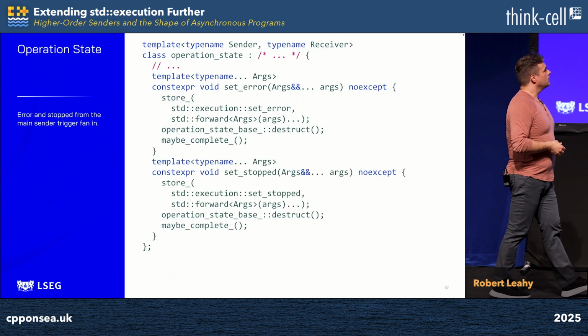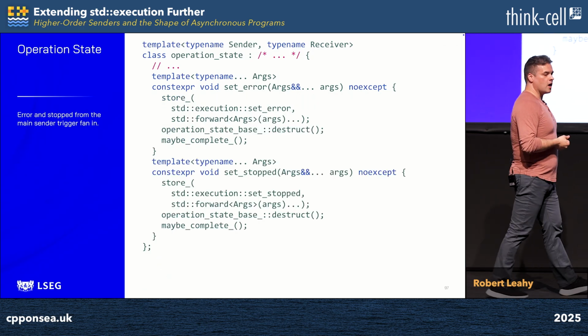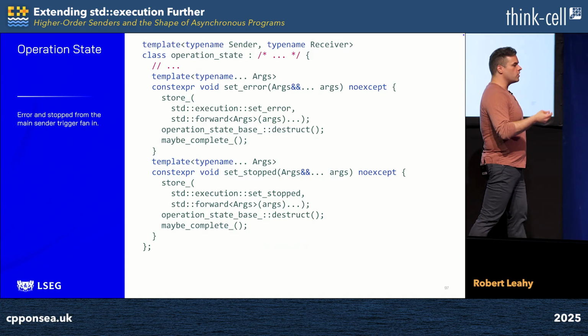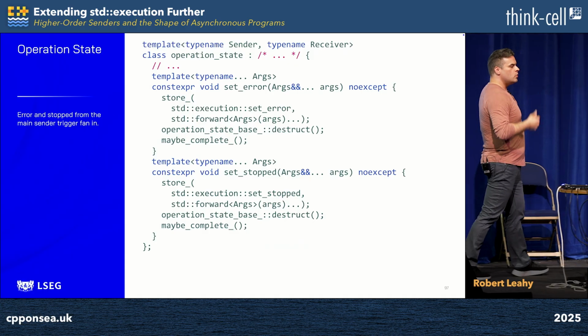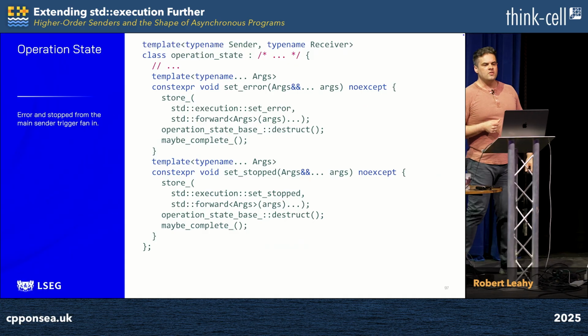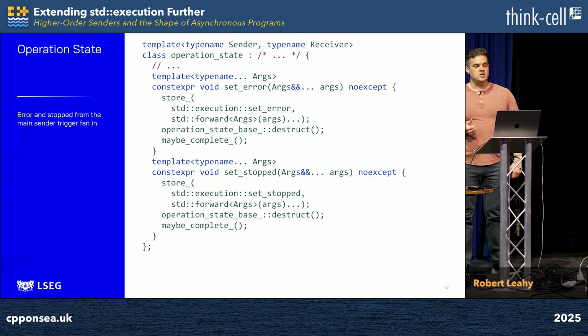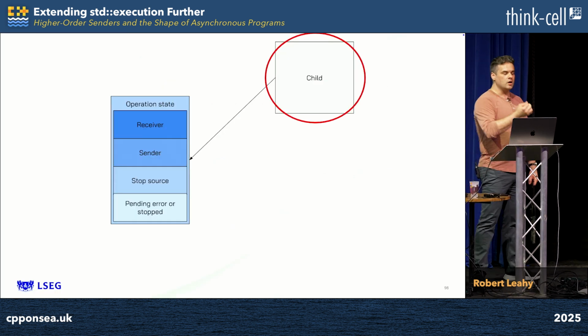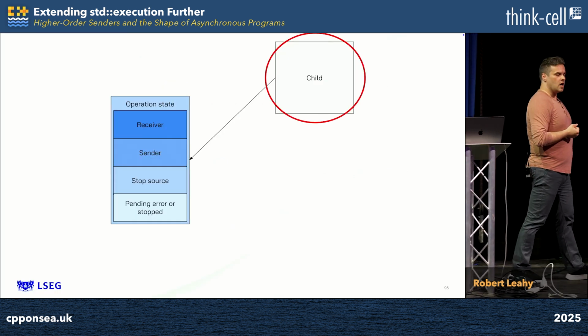Which brings us to handling error and stopped. We handle error and stop by simply leveraging the primitives we've written before. We store them and we request that everyone fan in. We destroy the operation state that emitted this signal, and then we call maybe_complete to possibly fan in if necessary. This actually completes the implementation of the operation state of branch. All that's left now is to wonder how we can possibly implement the child.